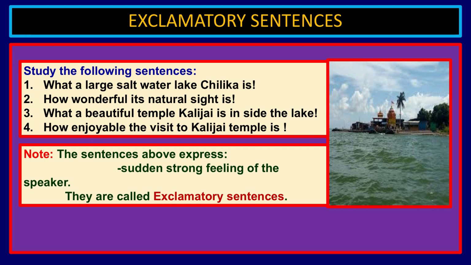What a beautiful temple Kalijai is inside the lake, how enjoyable the visit to Kalijai temple is, oh it is very enjoyable, means how enjoyable. All these sentences are exclamatory sentences. These sentences express the strong, sudden feeling of the speaker.